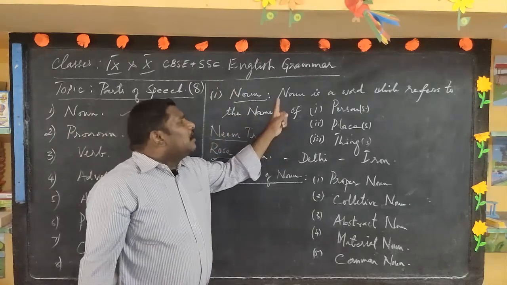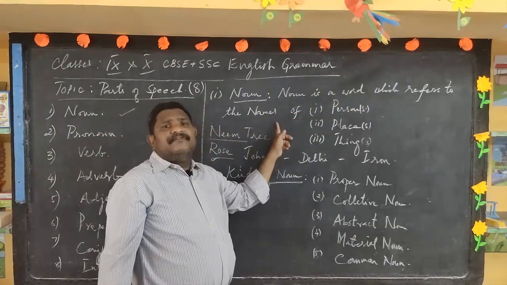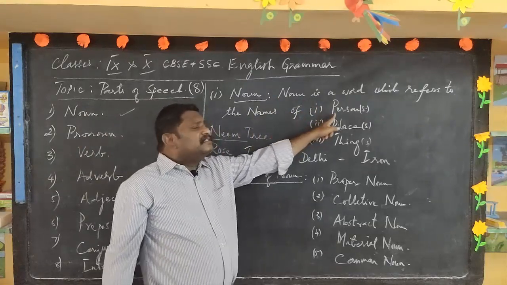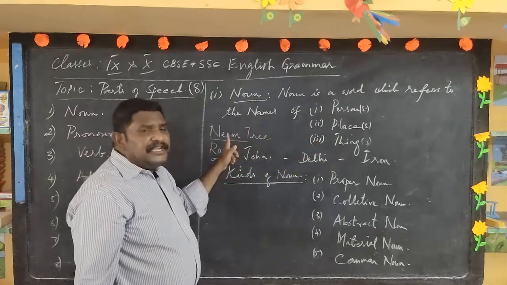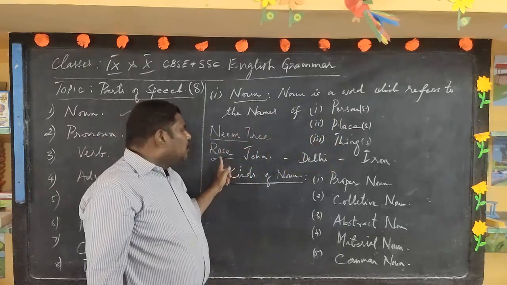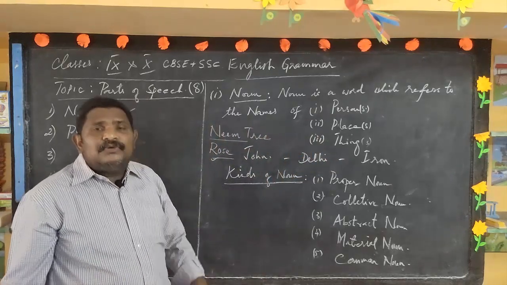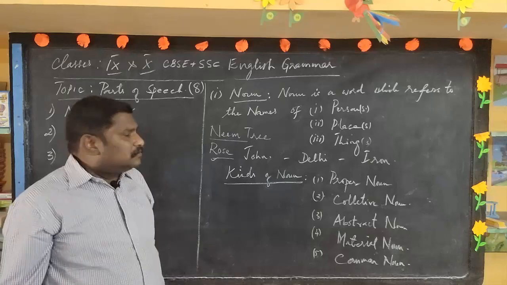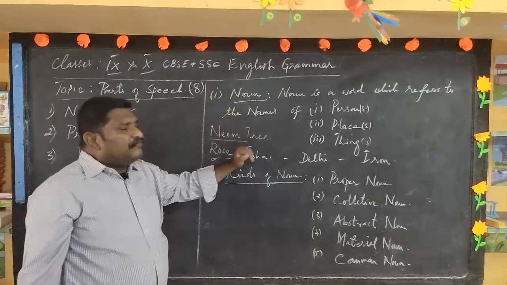Children, I repeat again, a noun is a word which refers to the names of persons, places, things, trees, flowers, and things. That is what a noun is all about. So we use nouns. Now let us see an example of a noun.